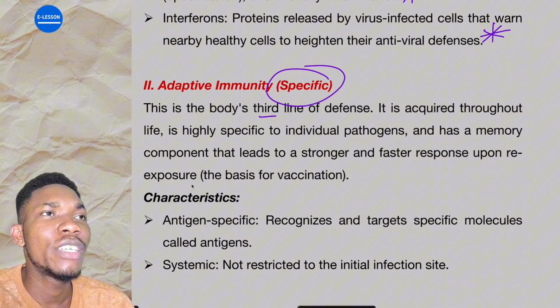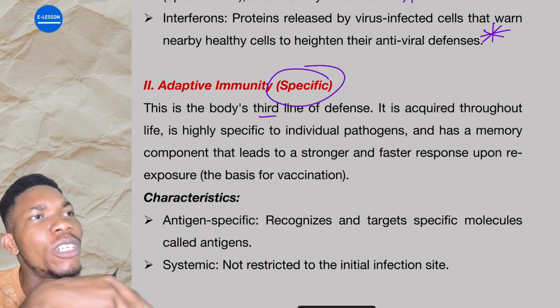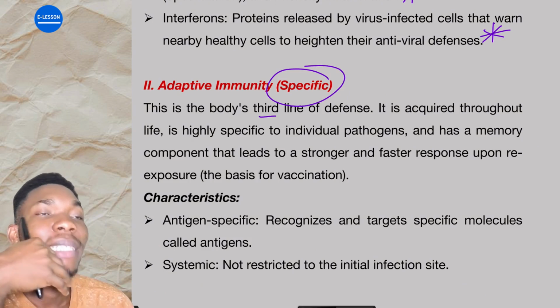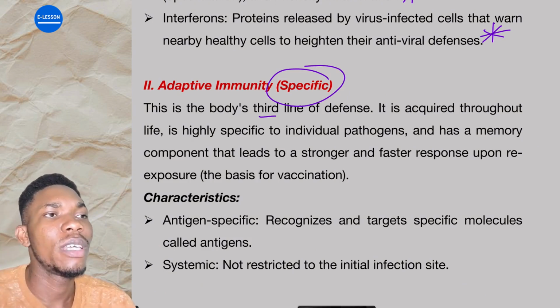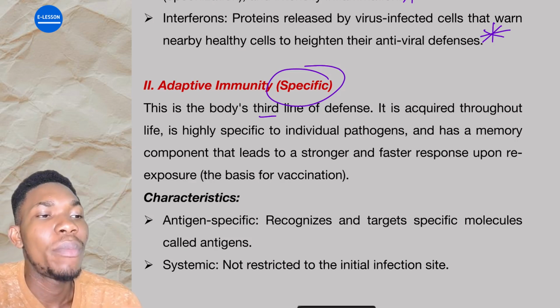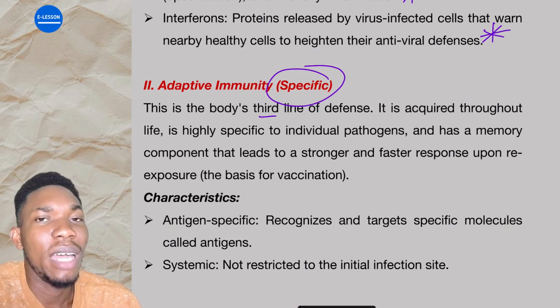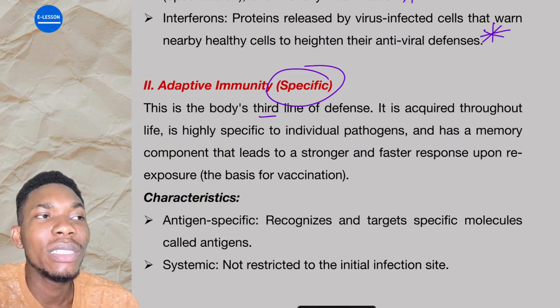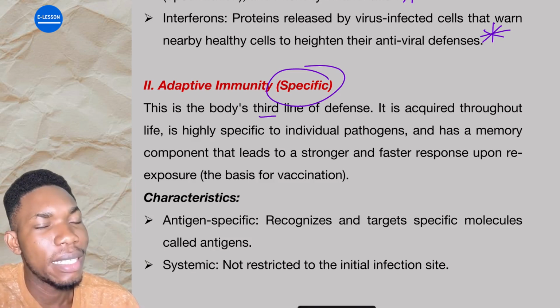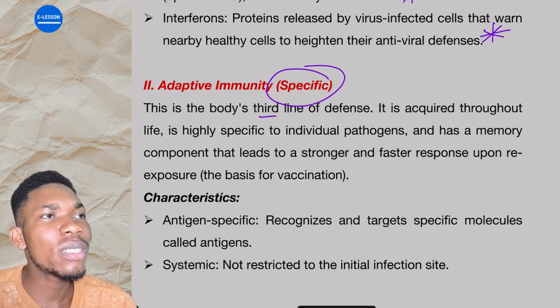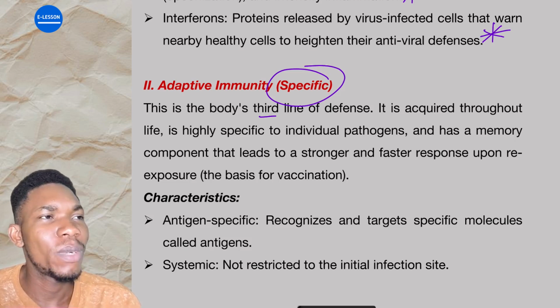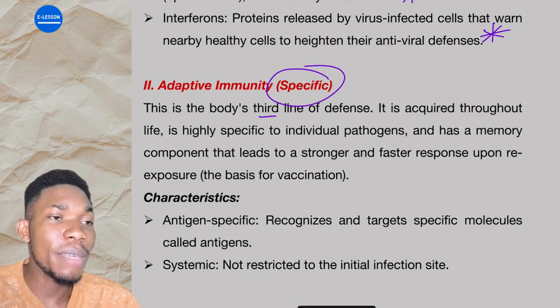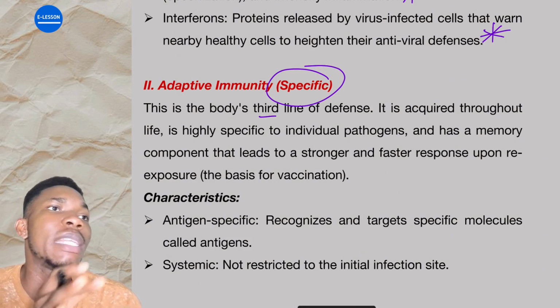Think of it like this: if you have not seen a pathogen before, it is like a person you don't know. For instance, you've been hearing the name Miller but you don't really know who Miller is. Probably now I'm making a video and you've seen this face. If you see me somewhere again, you will immediately know that, yes, this is him. The first time you saw me, you may still be doubting whether this is the same person who did the video. If it is him, then you see me again and you ascertain that it is him.